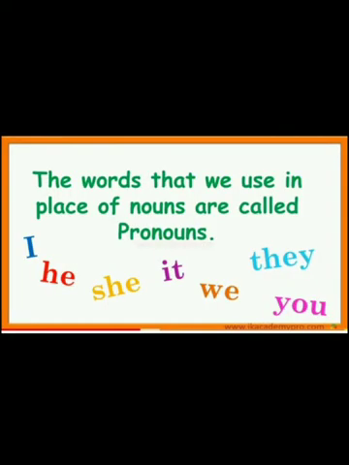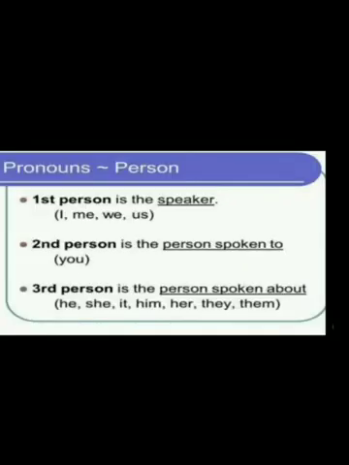So let's move to the three kinds of personal pronouns: first person, second person and third person. Look at the table given in your book to understand the three kinds of personal pronouns. First person refers to the speaker. For example, I, me, we, us. I and me are for singular, we and us for plural nouns.